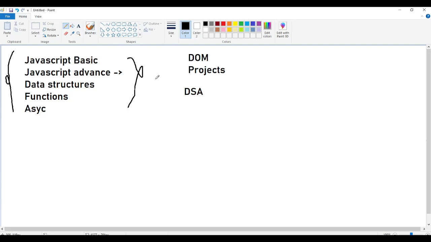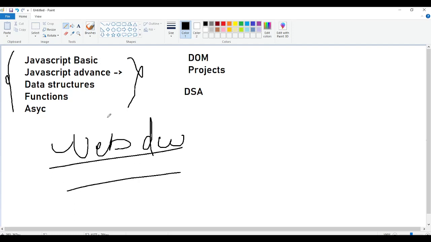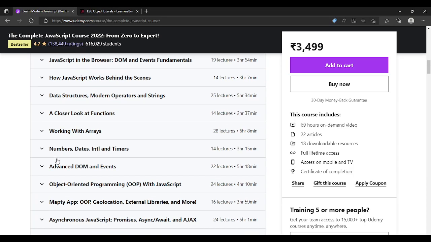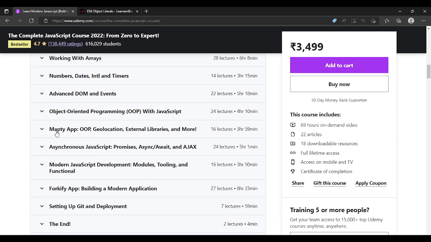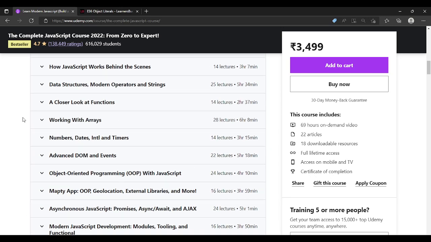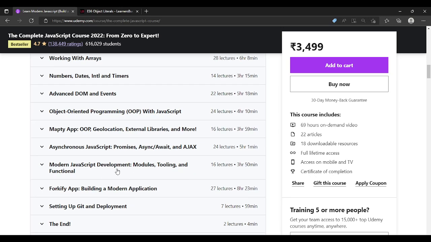If you want to become a freelancer, then you have to do this course, and please purchase a web development course also. You can buy Angela Yu's course. So one web development course is a must. For the projects purpose, this course is good. But after doing this course, please apply all the concepts, because the projects are very average level in this course.